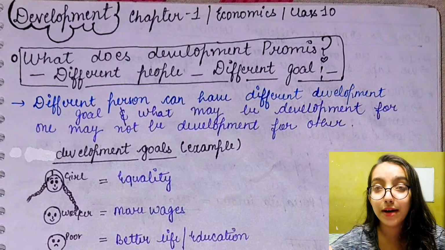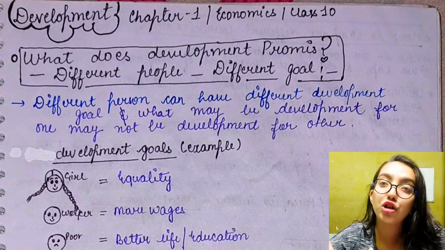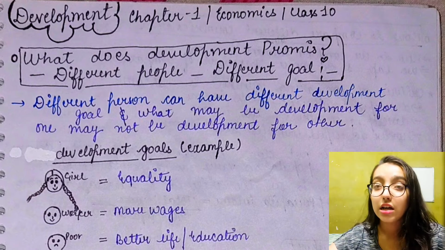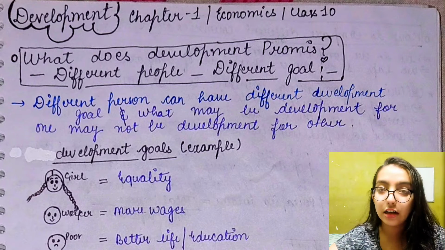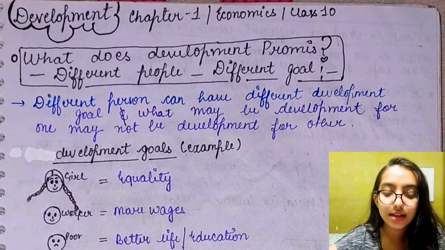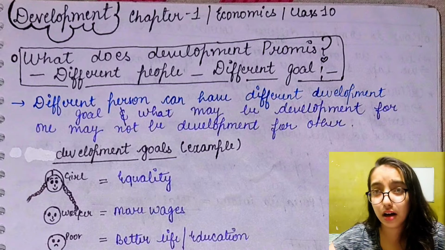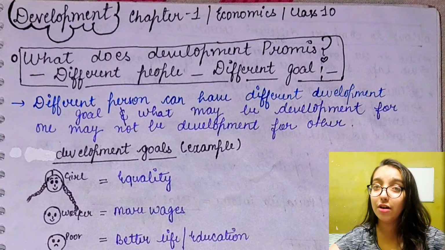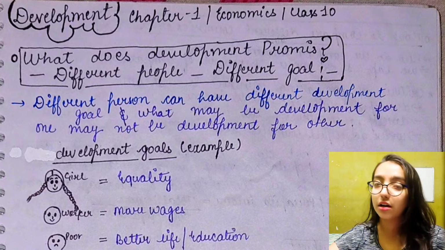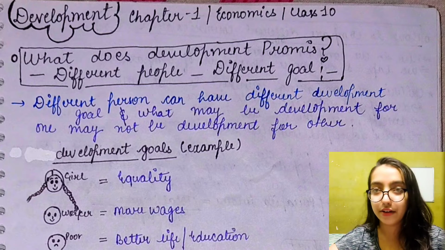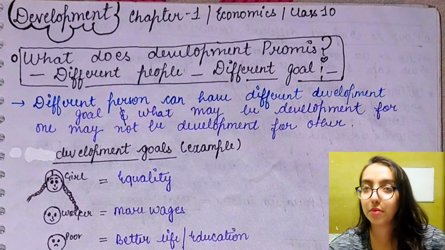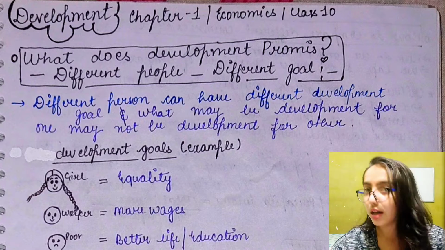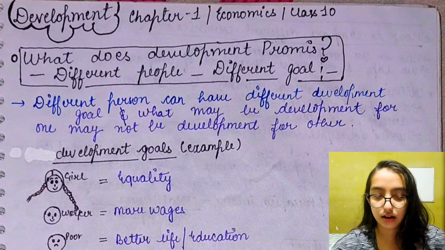By development, the worker means his wages should get increased. He should get more wages, and the development goal for a poor person is that he or she should get a better life or better education. So development goals for different people are different. It is not mandatory that what development means to one person should mean the same to another. There is no hard and fast rule for that.